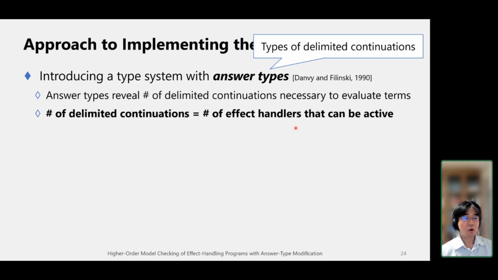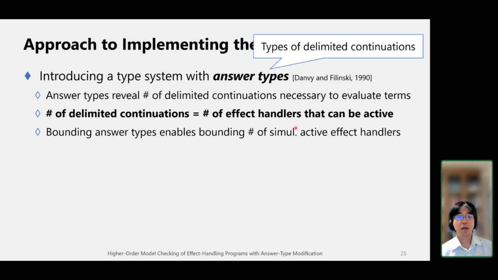And the number of delimited continuations corresponds to the number of effect handlers that can be active at the same time. So by bounding the size of answer types, we can bound the number of simultaneously active effect handlers. So this is the idea of why answer types can work to implement the restriction.